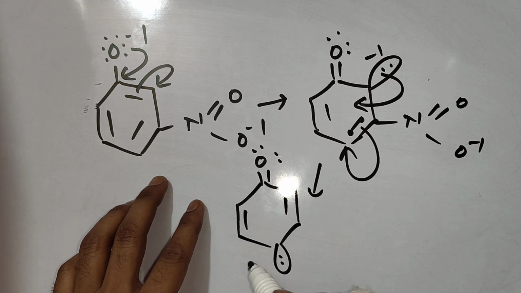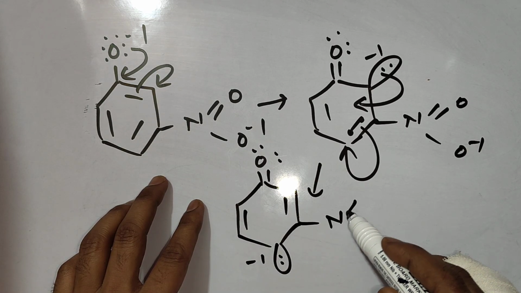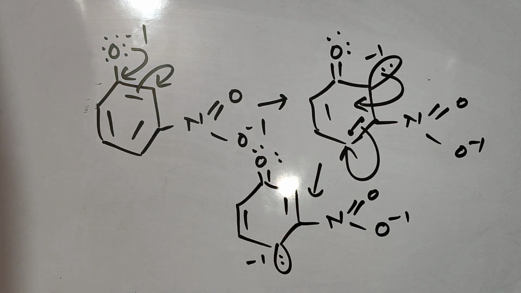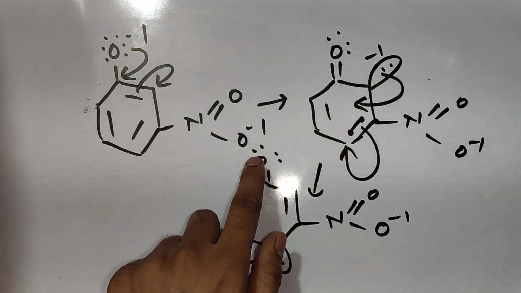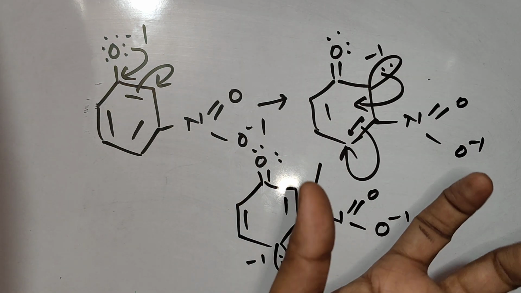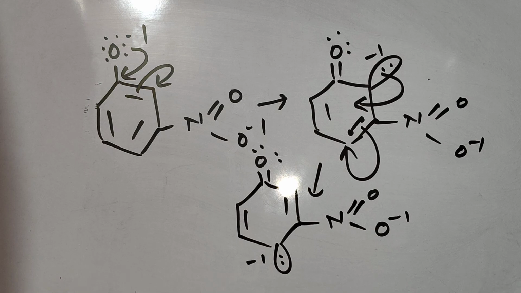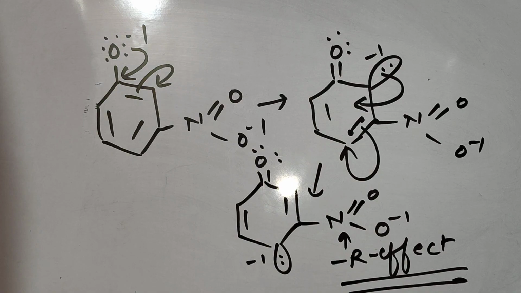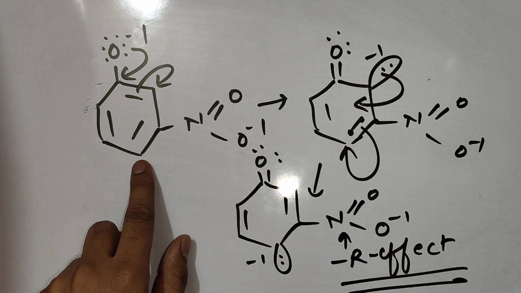So again electrons are not coming on the meta position, so the nitro group cannot absorb them. Check. The negative charge of oxygen is finishing due to resonance, but there is no role of nitro here. Nitro can't help by absorbing the negative charge or the electrons from the resonance. Or I can say, from the meta position, the nitro group can't show the minus R effect. From the para position it will do it. You can check it, try by yourself.